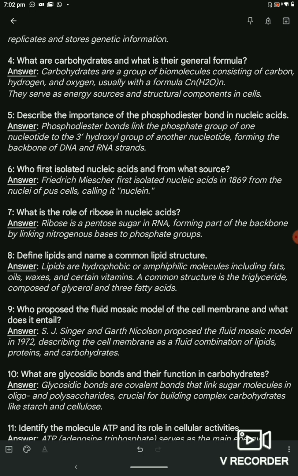Question 6. Who first isolated nucleic acids and from what source? Answer. Friedrich Miescher first isolated nucleic acids in 1869 from the nuclei of white blood cells, calling it nuclein. Question 7. What is the role of ribose in nucleic acids? Answer. Ribose is a pentose sugar in RNA, forming part of the backbone by linking nitrogenous bases to phosphate groups.